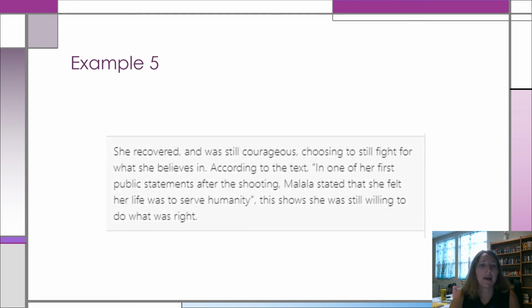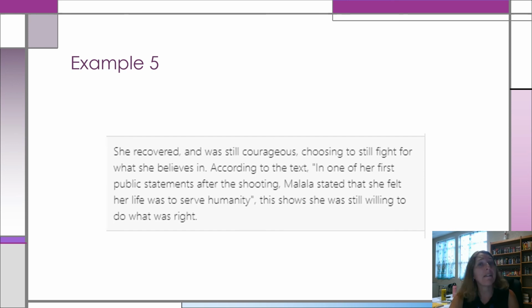Okay. And again, one more from Malala. She recovered and was still courageous, choosing to still fight for what she believes in. So again, we explained her attitude. We answered the first part of that question. Then we cite our evidence. According to the text, in one of her first public statements after the shooting, Malala stated that she felt her life was to serve humanity.